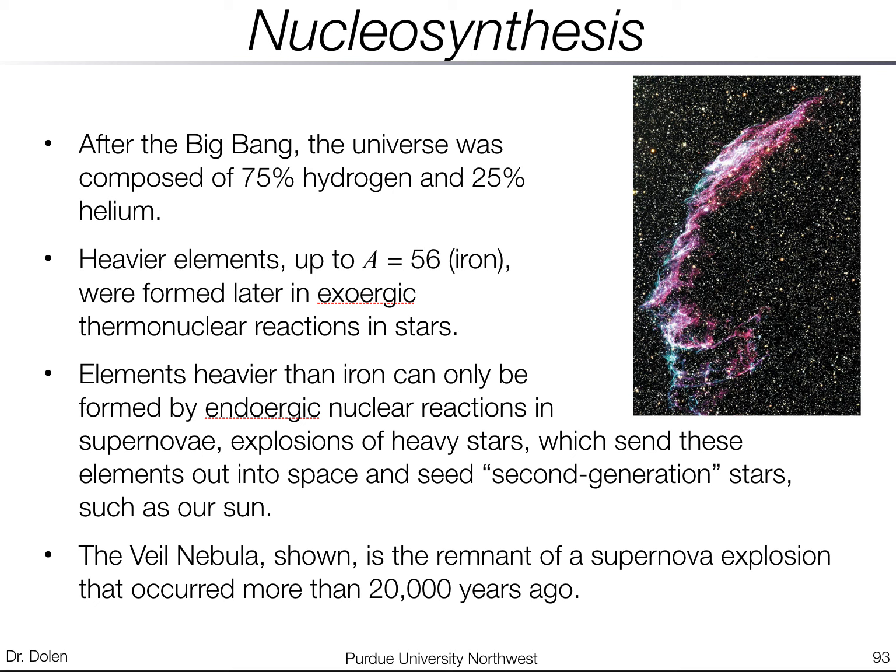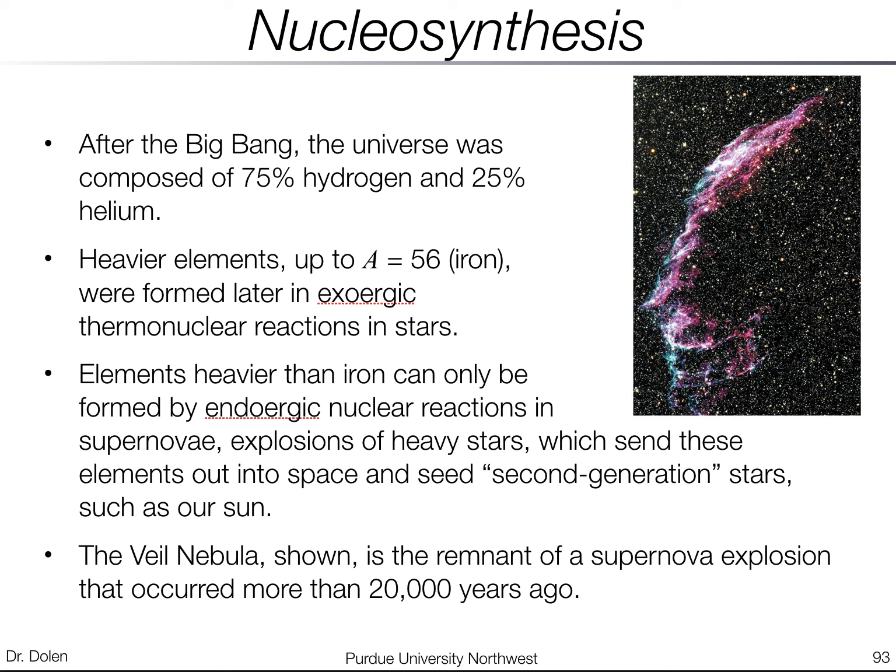Okay, so after the Big Bang, the universe was composed of 75% hydrogen and 25% helium. And in general, the heavier elements, up to iron, were formed later in nuclear reactions, right? In fusion in stars, and also when stars are blowing up, they can create some of these elements. So that's an exoergic reaction, right? In fusion, where energy is released, it is also creating these larger elements.